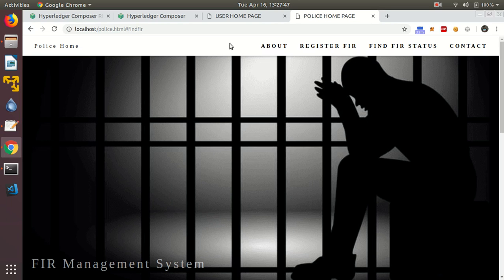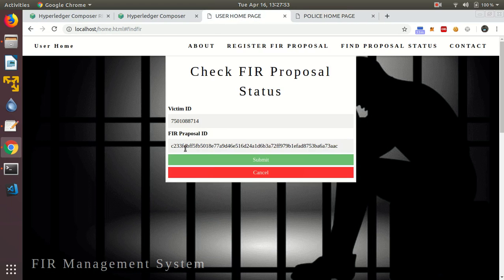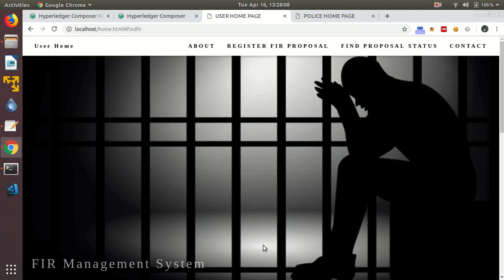Also, now the user can verify that whether his FIR has been registered or not. As you can see, now his FIR status has been accepted, FIR has been registered, the observation that has been filed by the police can be seen here, and the IPC sections that have been imposed by the police. So this was our demo.